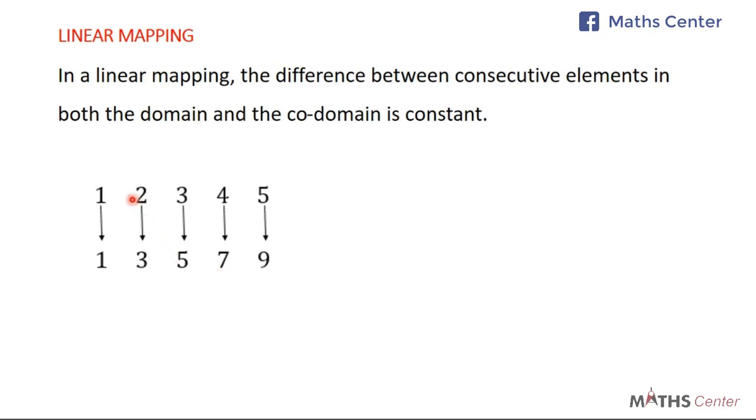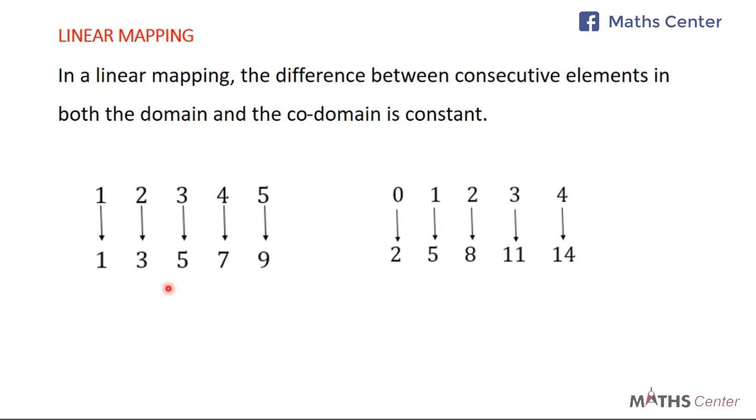They don't necessarily have to be the same. So the difference between consecutive elements in the domain can be different from the difference between consecutive elements in the codomain. Here you can see that for the domain, the difference between consecutive elements is 1. For the codomain, the difference between consecutive elements is 2, and it's constant for both the domain and the codomain. When you have this, we say that you have a linear mapping.